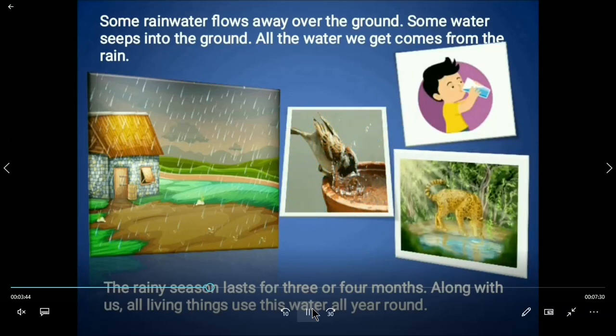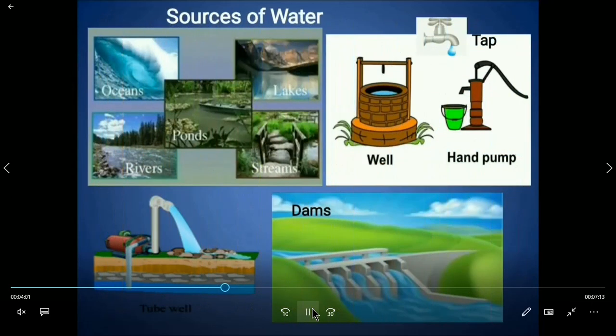The whole year everybody needs water. If we do not store water, we will not have enough water for our needs. That is why we have to save water and we should use it economically.